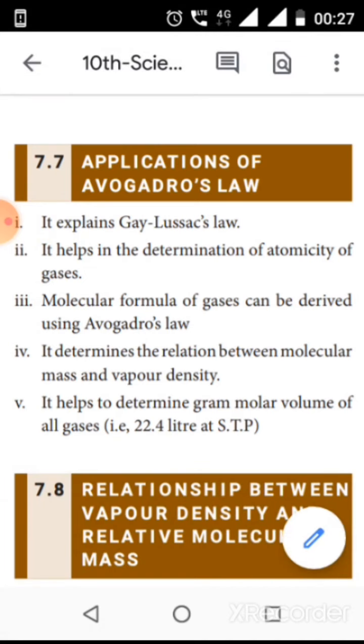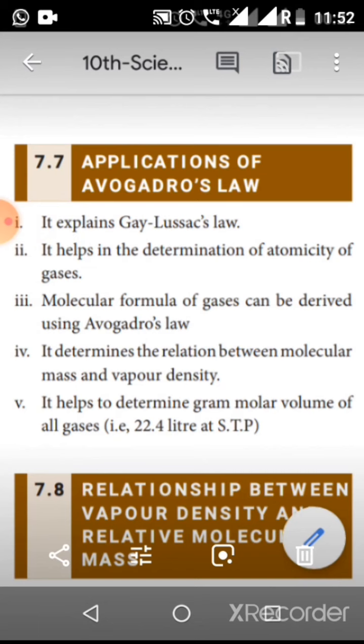So next, applications. Applications means uses of Avogadro law in our day-to-day life. It explains Gay-Lussac's law. Then the second one is it helps in the determination of atomicity of gases. Atomicity means, as we already know, the number of atoms present in the molecules. Then the third one is molecular formula of gases can be derived using Avogadro law.